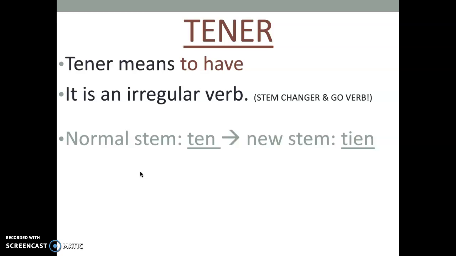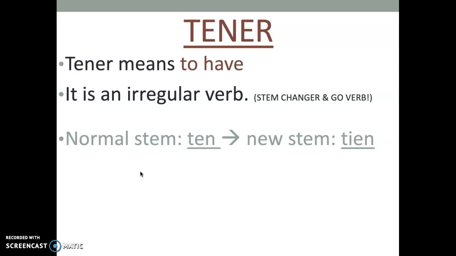So our normal stem for tener is ten. Now, tener is a stem-changing verb, meaning we are going to change that stem. So notice our new stem is tien. We add an I in there.